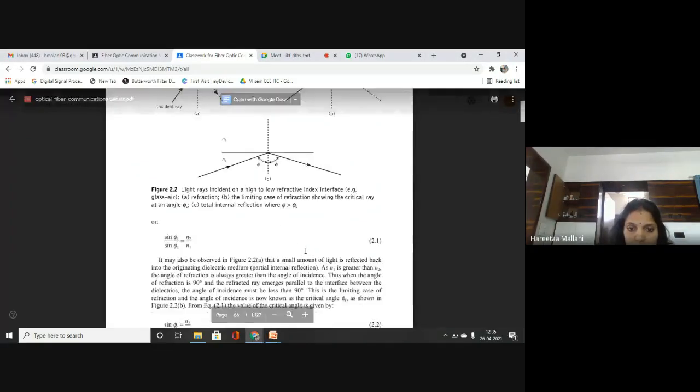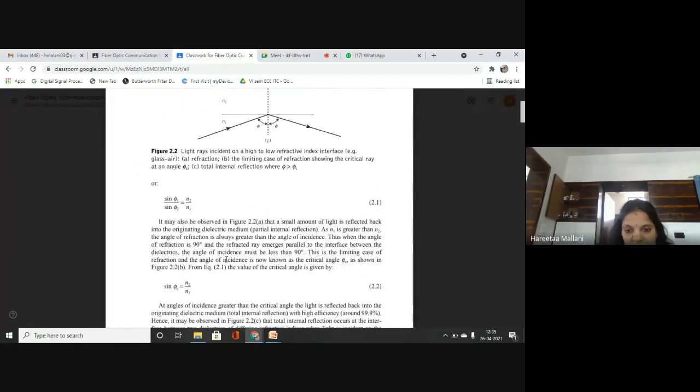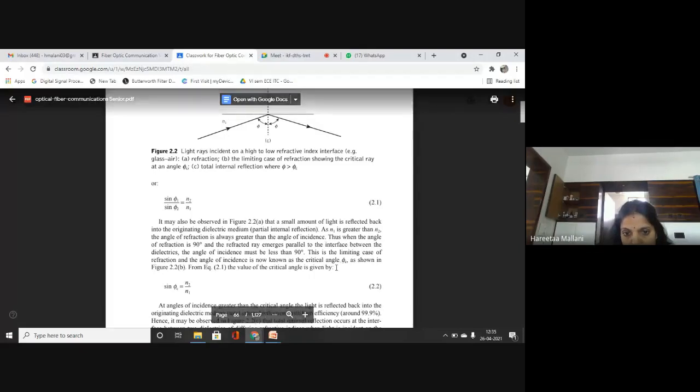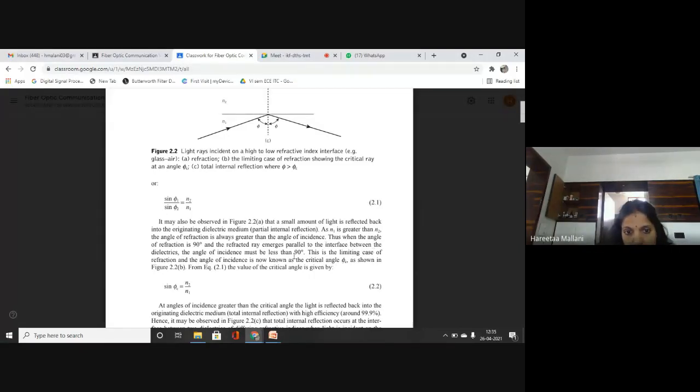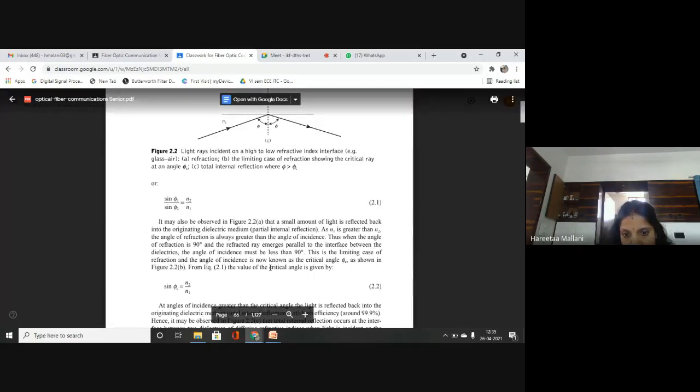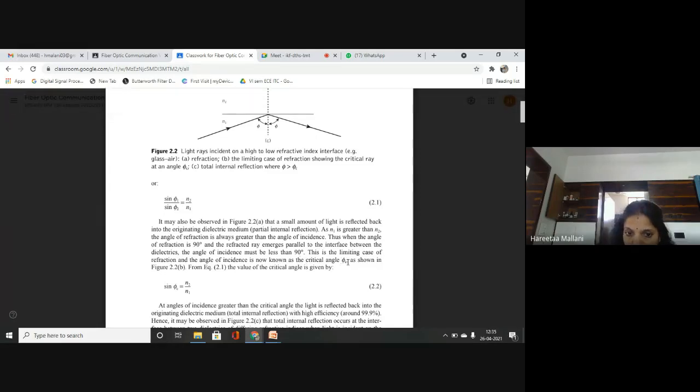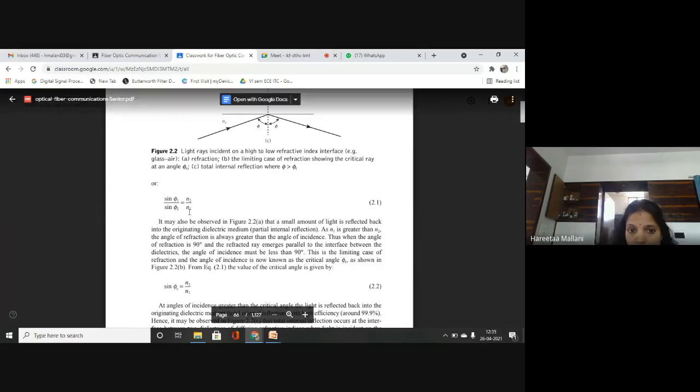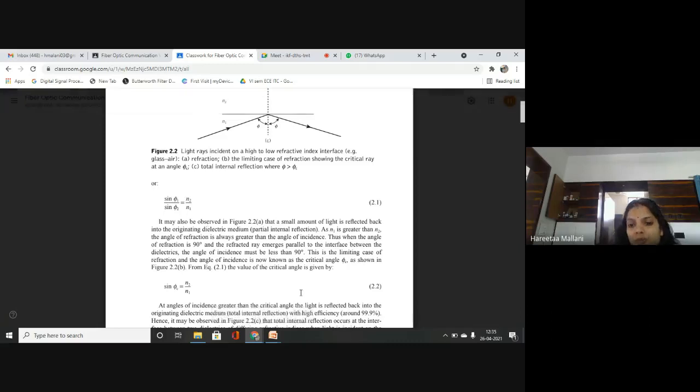So the same theory is explained over here. Limiting case of refraction, and the angle of incidence is now known as the critical angle phi C. So equation number 2 comes out to be equation number 3, which is given by sin phi C is equal to n2 upon n1. Write down equation number 3. Finished?